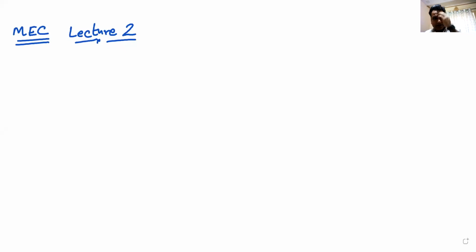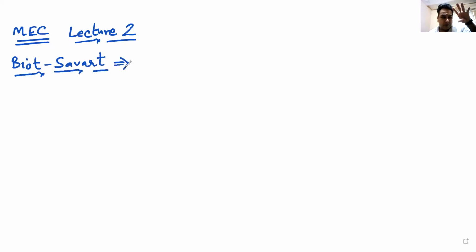So I think in the last class we had started the Biot-Savart law and we had seen the general formulae for magnetic field due to a straight wire, magnetic field due to a curved wire. We had seen the general formula for a straight wire, curved wire.